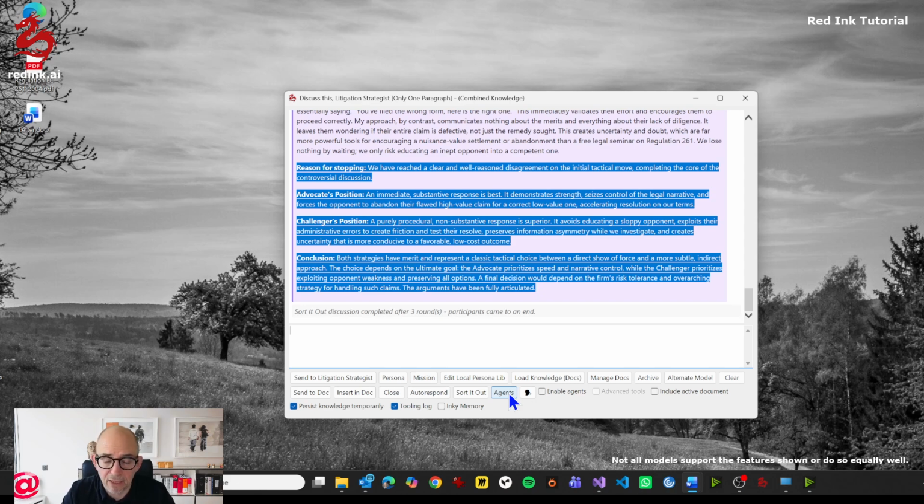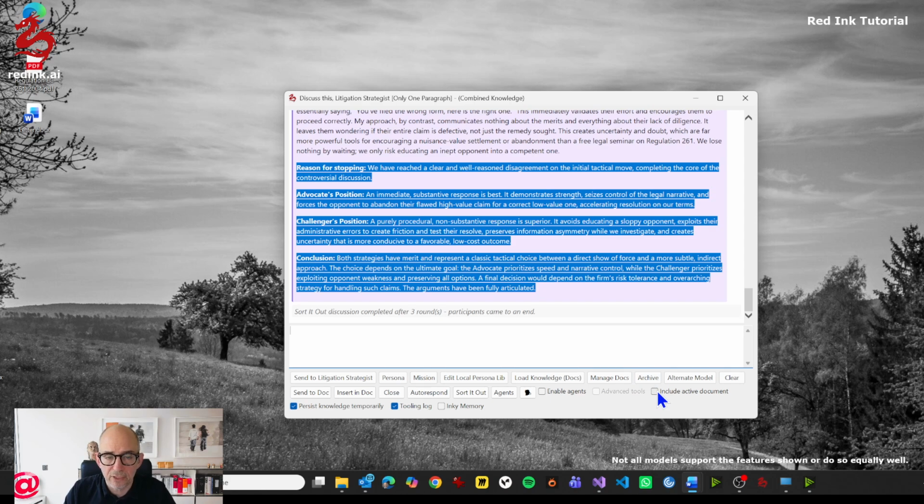If you want to, as a last comment, include the active document, so if you have a document open in Word, then you could click on here, and the chatbot will see your current Word document, so you don't have to pull it in here.